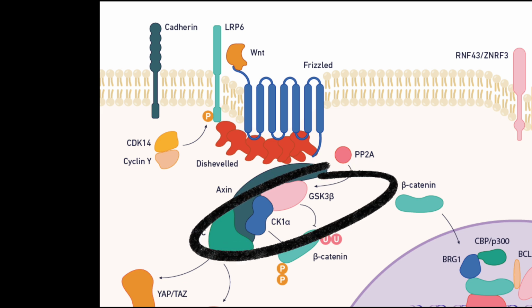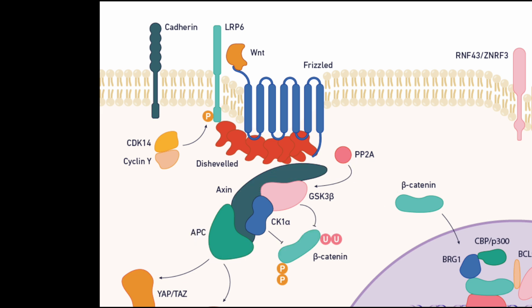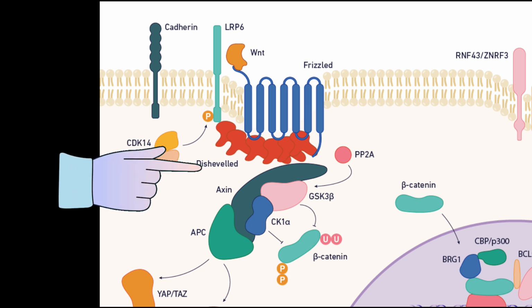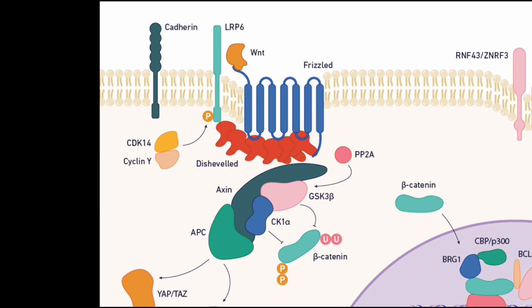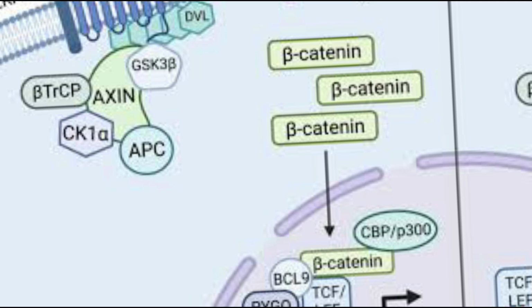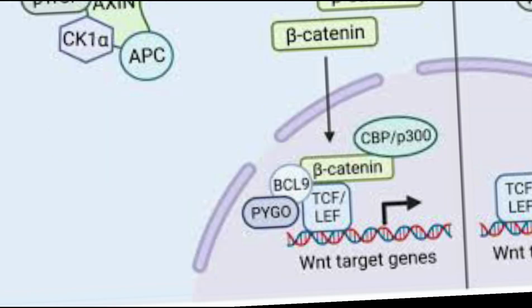Then the activated Frizzled receptor recruits Dishevelled, DVL, a cytoplasmic signaling adapter protein. DVL inhibits the destruction complex by recruiting Axin to the membrane, disrupting beta-catenin degradation. With the destruction complex inactivated, beta-catenin is no longer phosphorylated and escapes degradation.